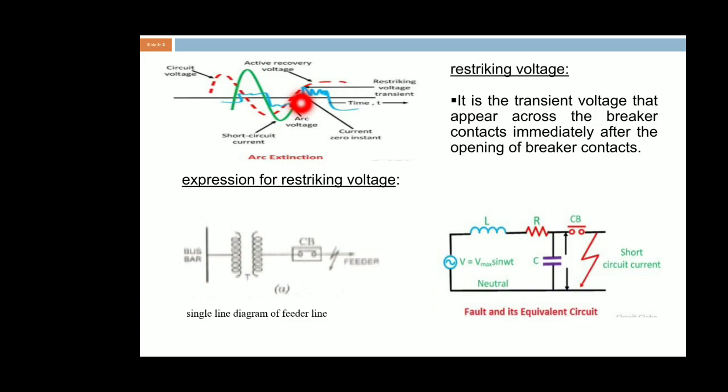This is the current zero interruption. For every current zero interruption, the arc is interrupted, but it does not normalize instantly. It will oscillate like this. There will be a transient condition at this interruption of the arc. The voltage across the contacts is known as the restriking voltage. Next, what is the expression for the restriking voltage?